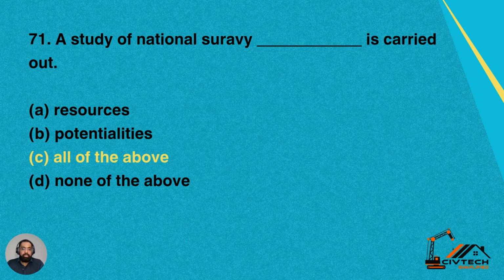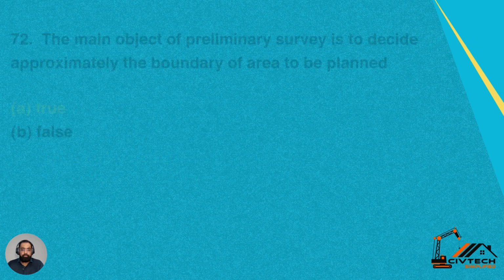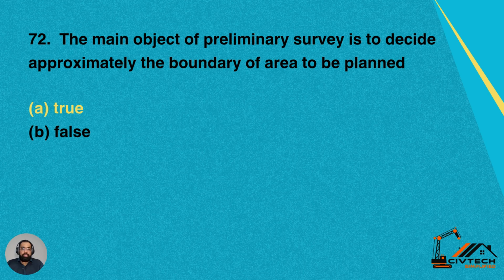Question 71. A study of national survey dash is carried out. Number A, resources, potentialities, all of the above, none of the above. The answer is all of the above. So resources as well as potentialities of an area or town are studied under the national survey.